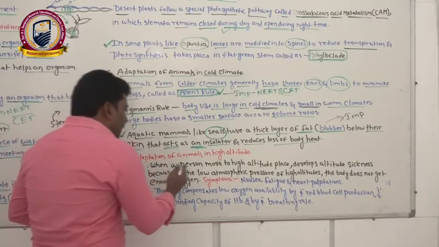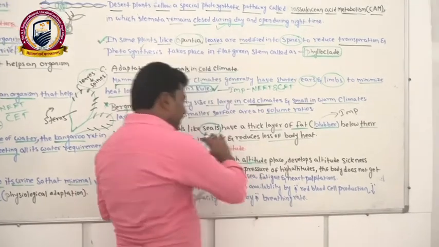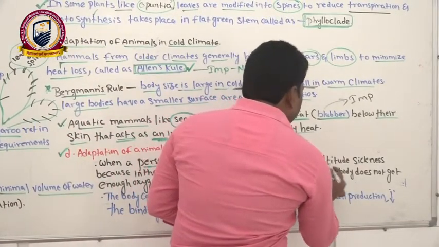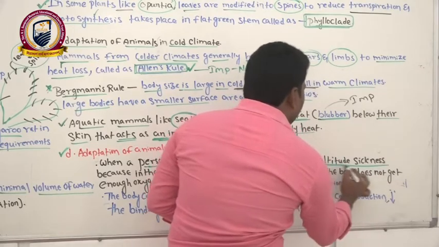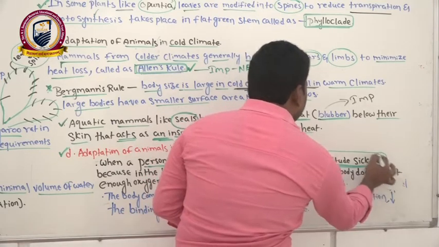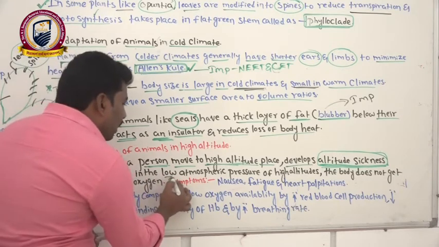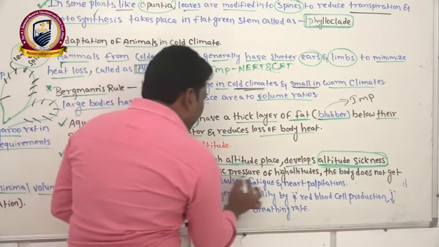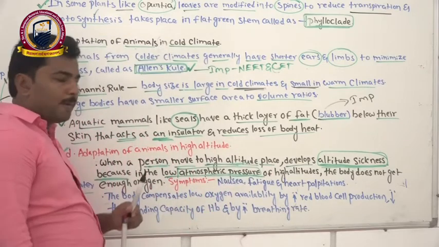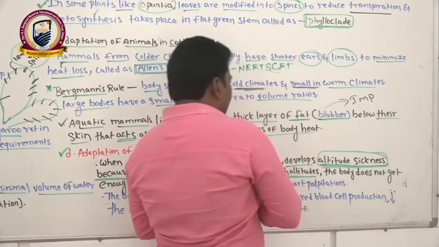When a person moves to high altitudes, meaning from ground level to mountain regions, they develop altitudinal sickness. Altitudinal sickness is one kind of problem. Why does it happen? Because if you go to a mountain region, we notice low atmospheric pressure. Low atmospheric pressure is seen at high altitudes.